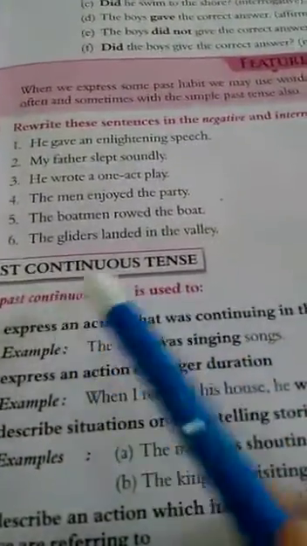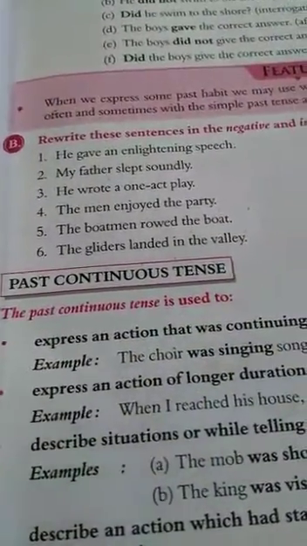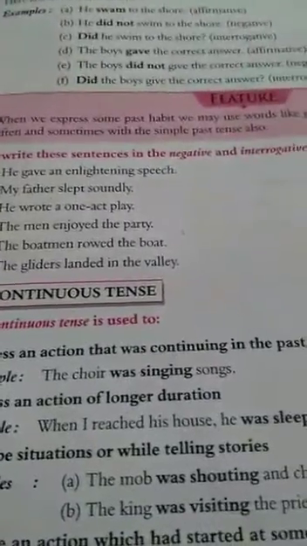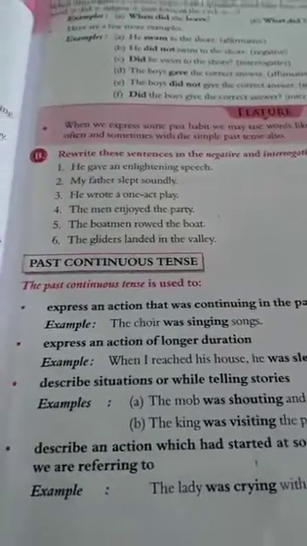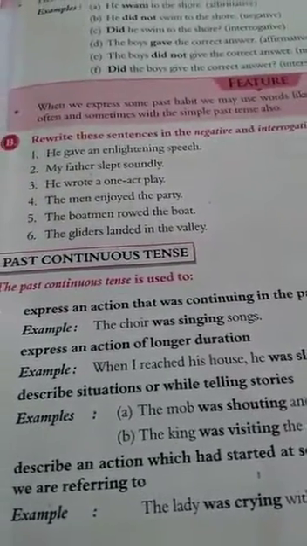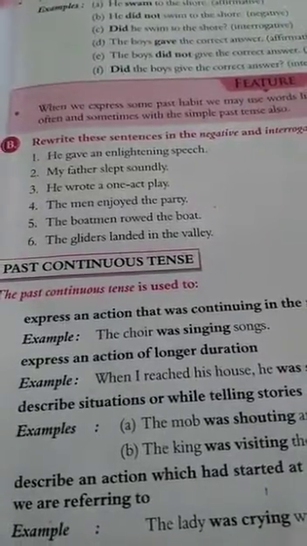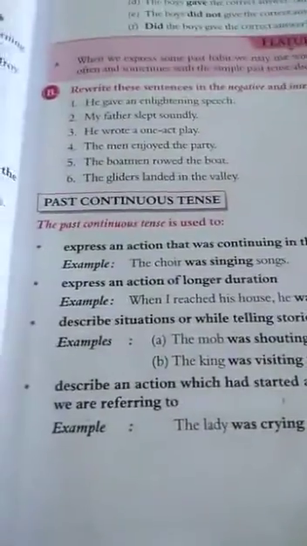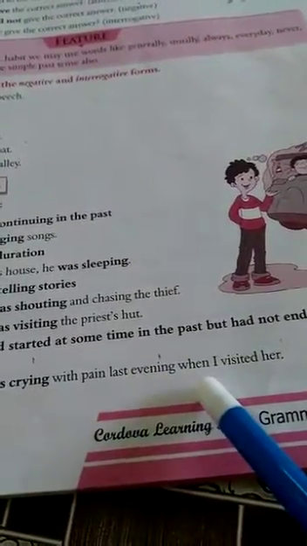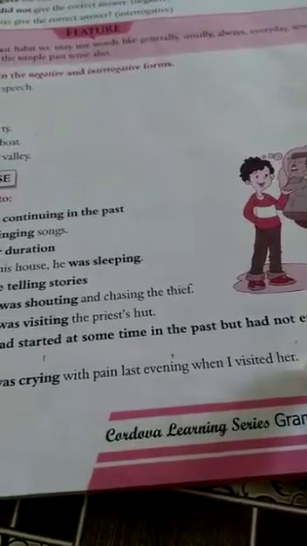Now come to the past continuous tense. Past continuous tense expresses an action that was continuing in the past. जो past में continue है, that actions are indicated here. It expresses an action of longer duration and describes an action which has started at some time in the past but had not ended at the time we are referring to. Like, the lady was crying with pain last evening when I visited her.